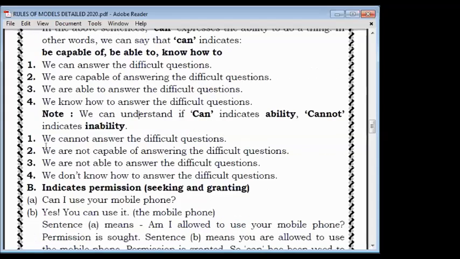Okay, so now the next thing is, as can shows ability, so cannot shows inability. So that I have already told you. You see here, we cannot answer the difficult question, and its remaining three forms. Means everywhere not will be applied. As you check here, it was there, these three: be capable of, be able to, know how to. If suppose their negatives are there,